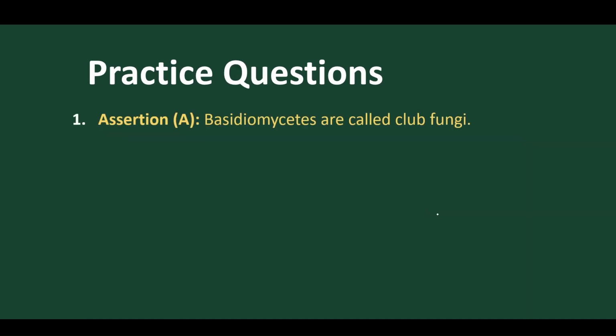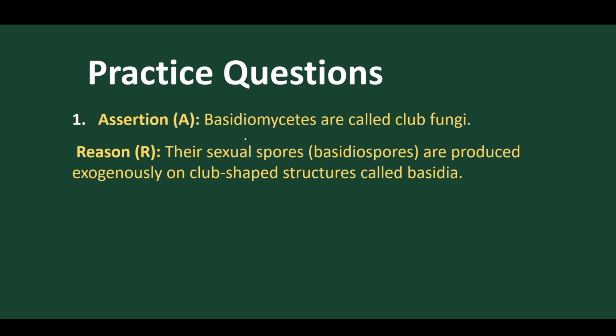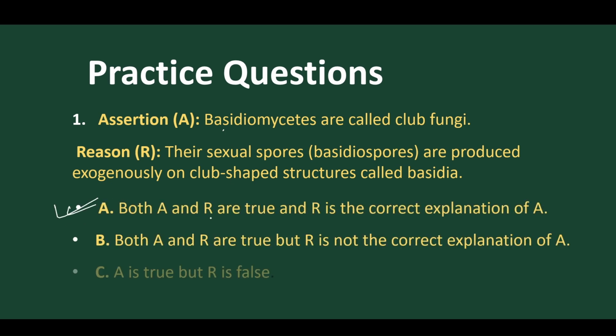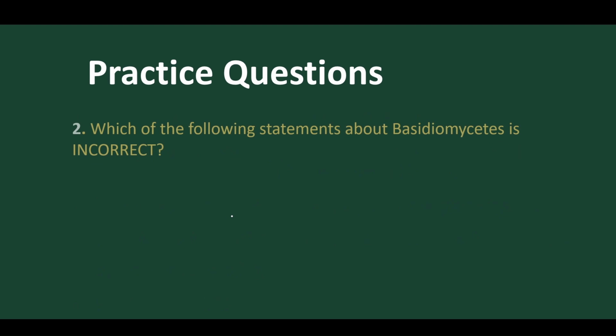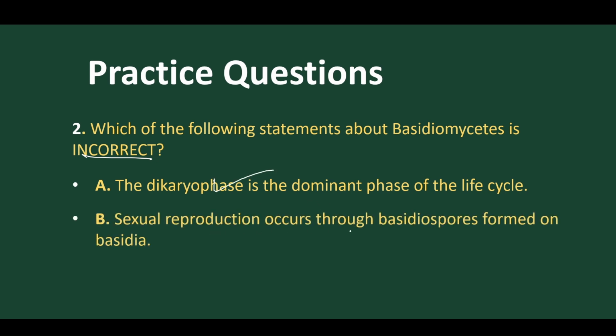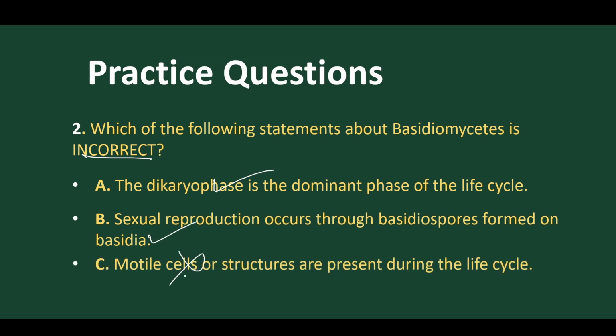Now let's move on to certain practice questions. In assertion-reasoning, Basidiomycetes are called club fungi. Yes. The sexual spores, basidiospores, are produced on clubs. Yes, both are right. This is the right answer. The second question: which of the following statements about Basidiomycetes is incorrect? The dikaryophase is dominant. Yes, this is right. Sexual reproduction occurs through basidiospores formed on basidia. Yes, this is right. Motile cells? No, there are no motile cells. So this is the answer.